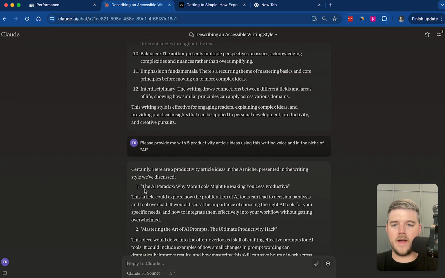Ooh, I like this a lot right here. The AI paradox. Why more tools might be making you less productive. I actually agree with that and believe in that, because I think the more tools that you add to a tool stack, the more overwhelming it can be, and the more you spread out your skill development, and it actually might water down your abilities with AI versus going all in on a specific tool.